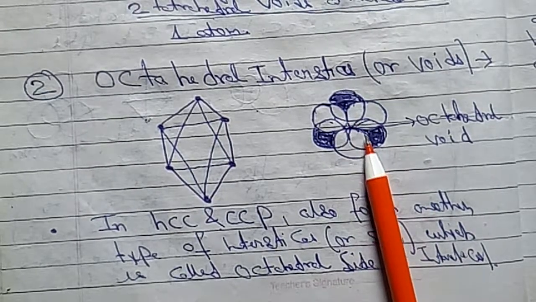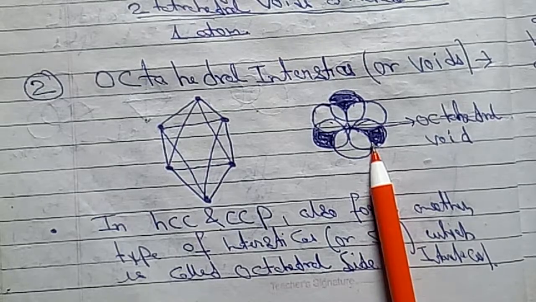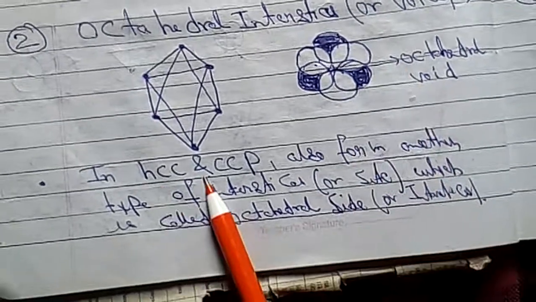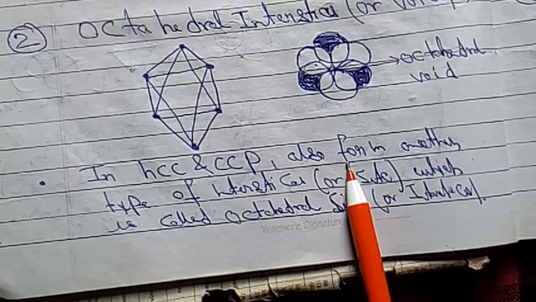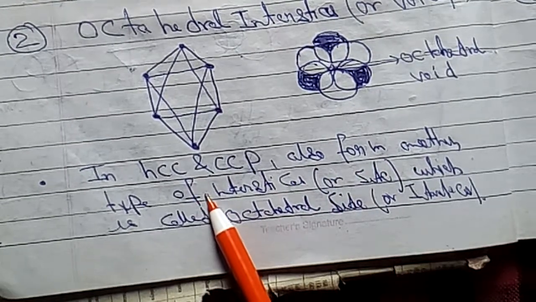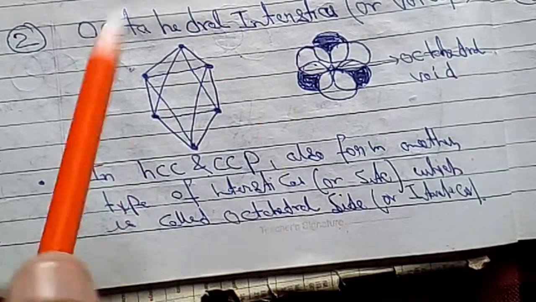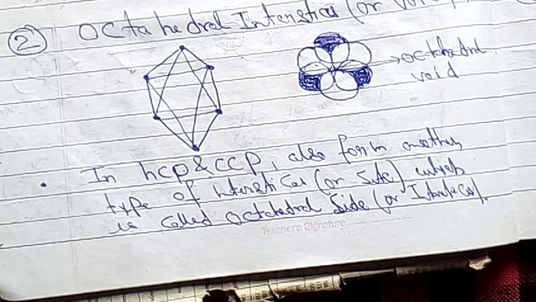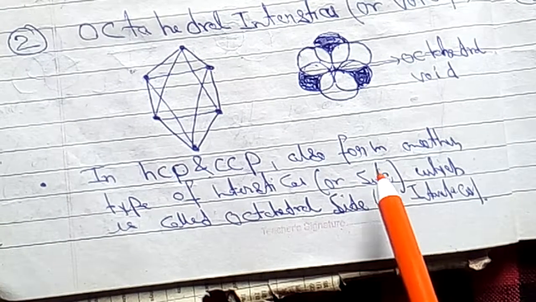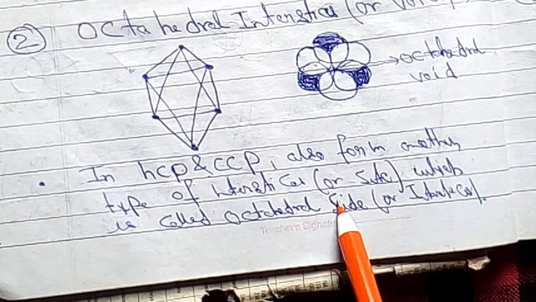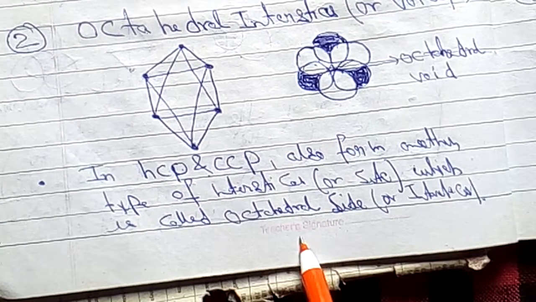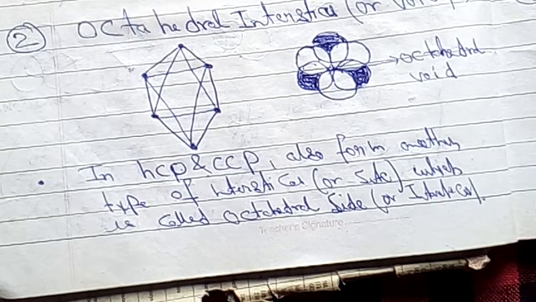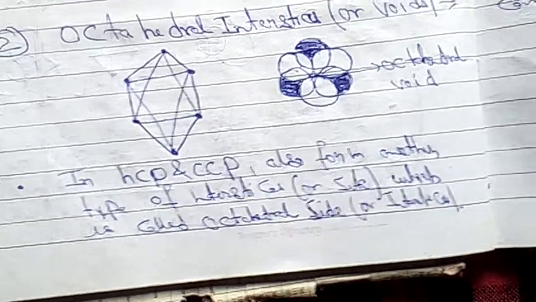The void which is formed with the combination of 6 touching spheres leads to the formation of an octahedral void. So HCP and CCP, hexagonal close pack or cubic close pack, both form another type of interstices or voids, which is called octahedral voids.